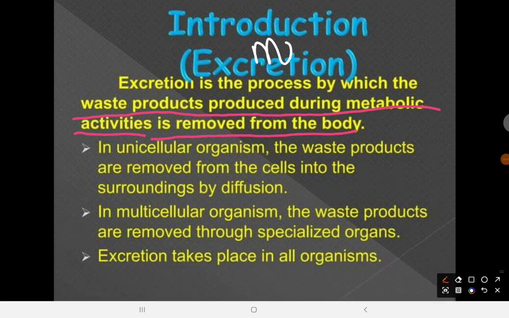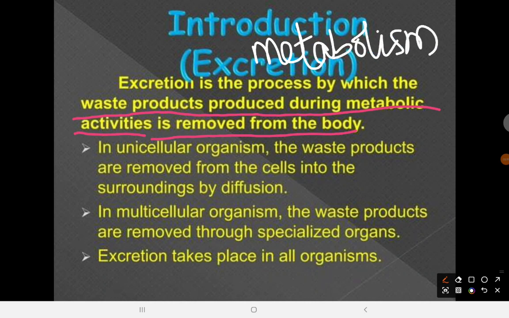Basically, all processes that involve the production of substances within the body and the breakdown of substances within the body are characterized as metabolism. All processes involving what? Breakdown and building up. All those processes are altogether called metabolism.